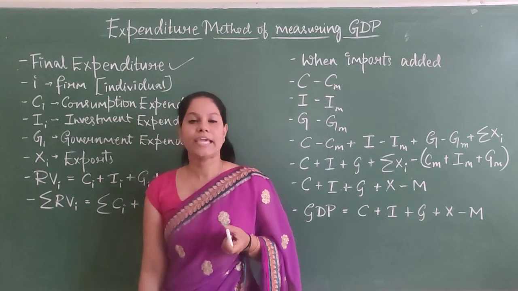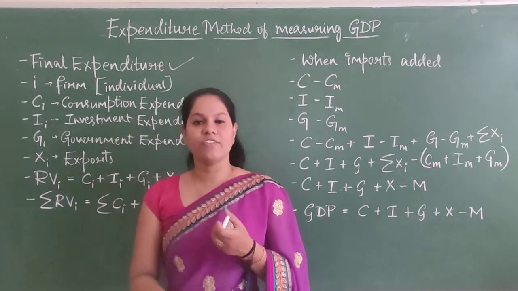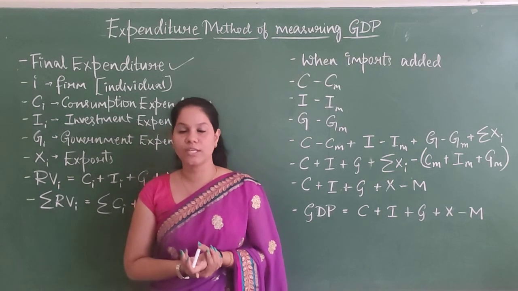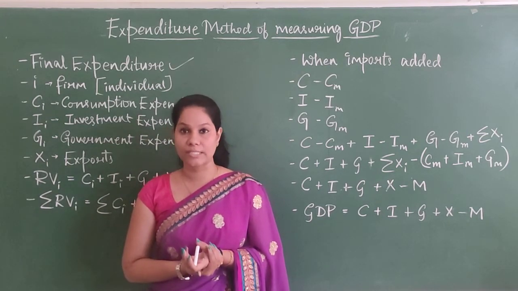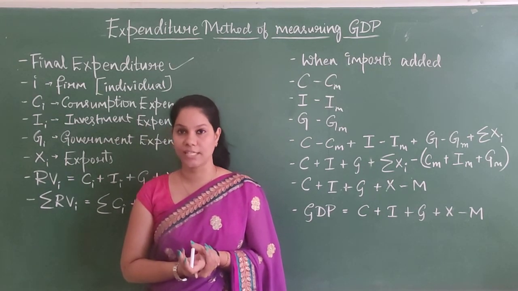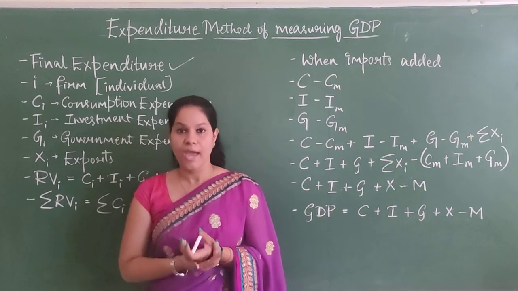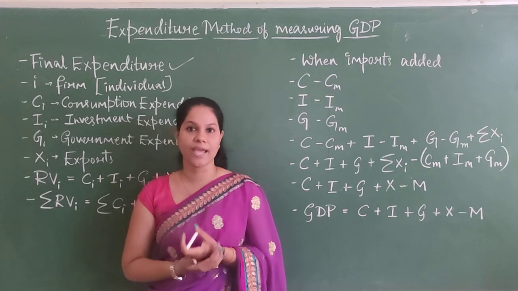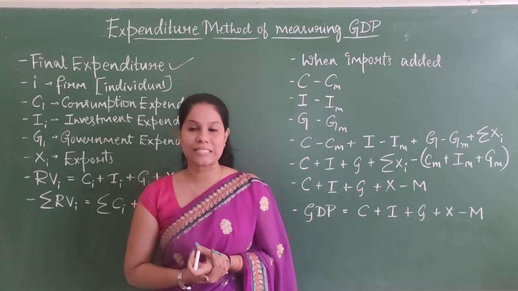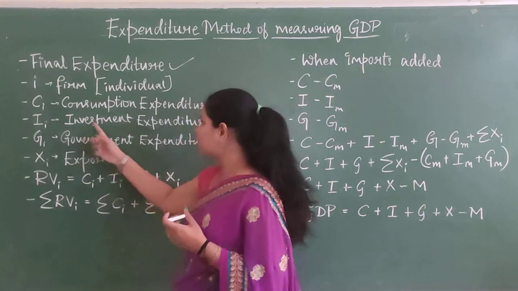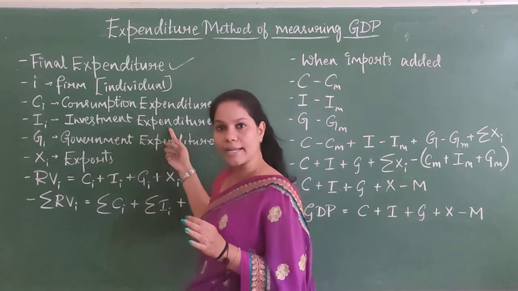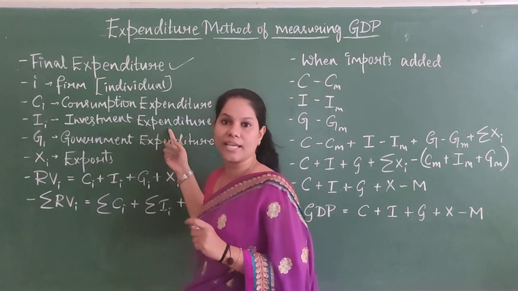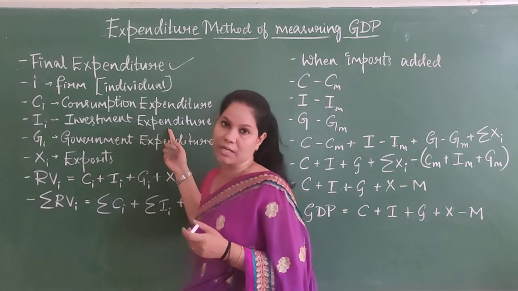The second one is investment expenditure. In this also I am not going to consider intermediate goods, because an intermediate good will be transformed and I am going to sell it to somebody else. But here we are going to consider capital goods. Investment expenditure is purely capital goods expenditure.